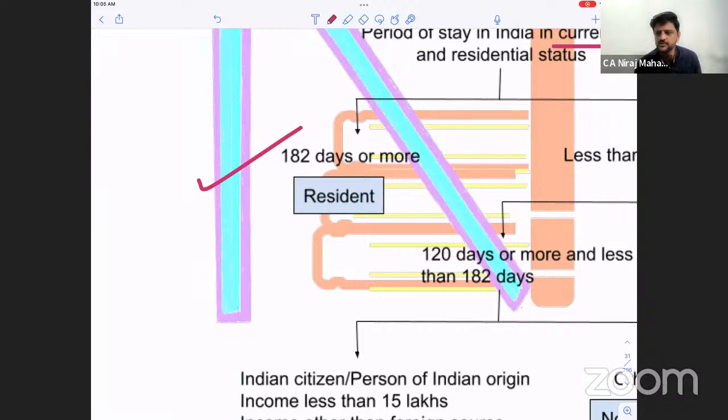Out of the last 10 years, 2 years is resident. And in the last 7 years, 730 days or no. Remember that? Yes, all of you? Okay.